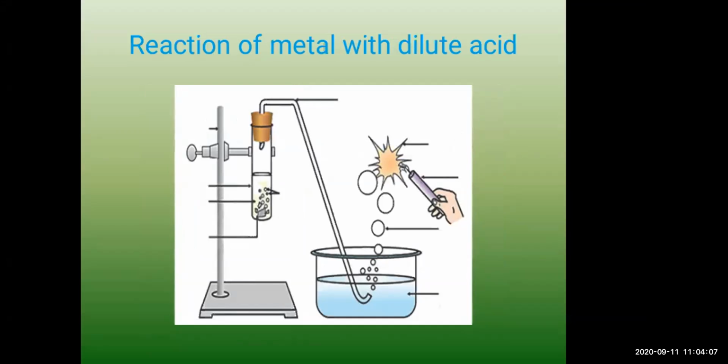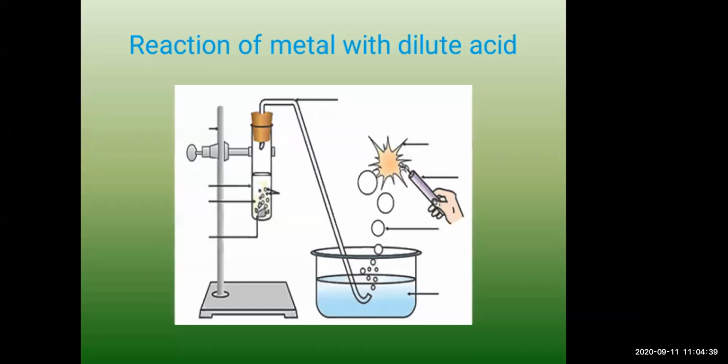Okay, any one of the acids you have to take. Or you can even take chloride salts of metals. So all these things are needed, and hydrogen gas is liberated and the salt of the metal is formed as a byproduct. So the reactivity of these metals goes like this: magnesium is much more reactive than aluminium, which is much more reactive than zinc, and zinc is much more reactive than iron. So the magnesium salt will be formed first.